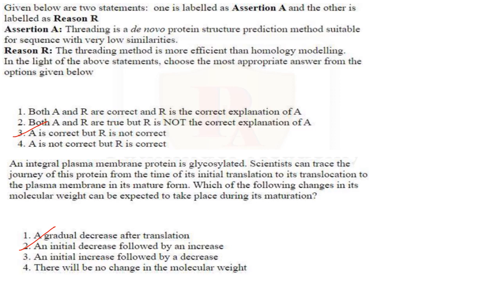Next one. An integral plasma membrane protein is glycosylated. Scientists can trace the journey of this protein from the time of its initial translation to its translocation to the plasma membrane in its mature form. Which of the following changes in its molecular weight can be expected to take place during its maturation?